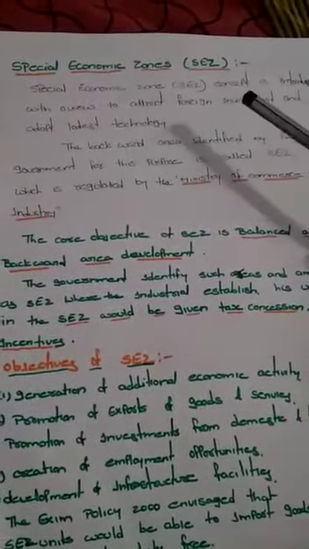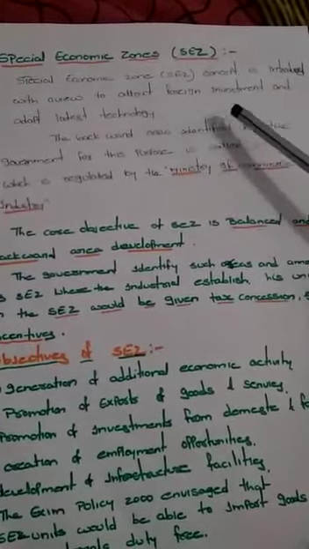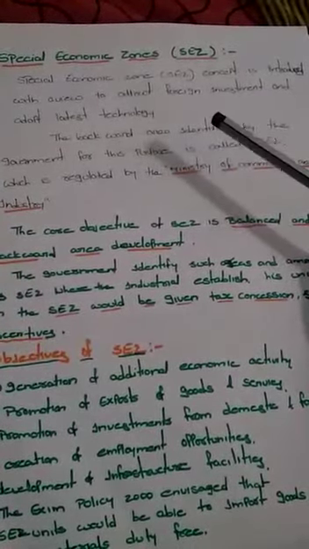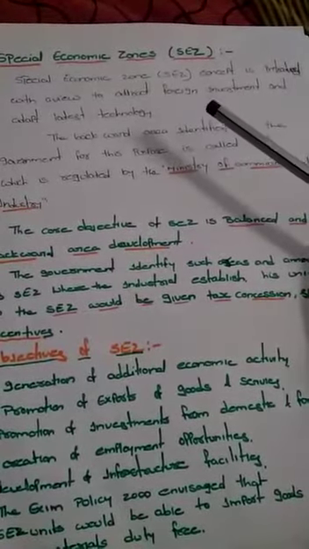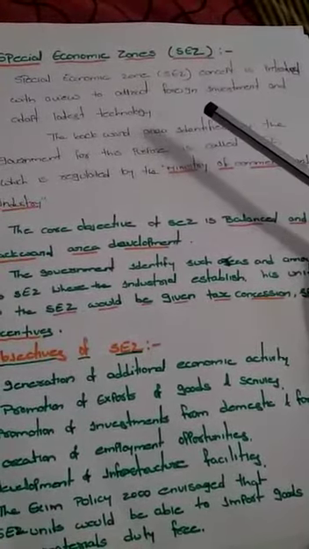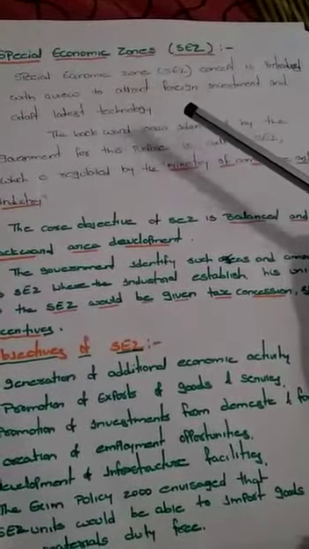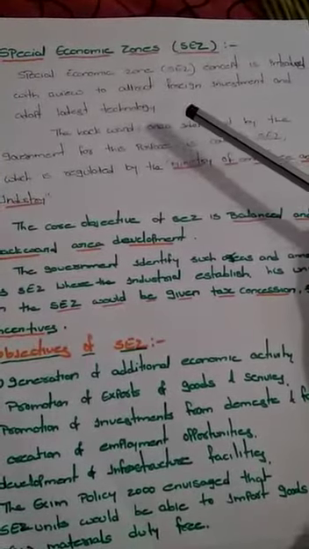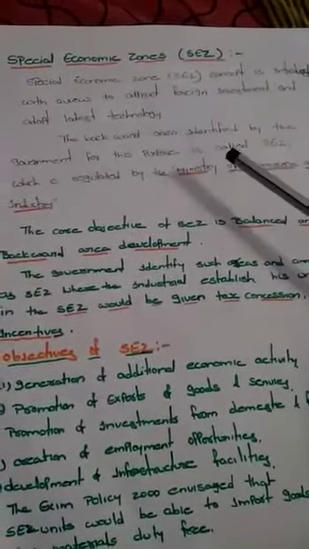The special economic zone concept is introduced with a view to attract foreign investments and adapt the latest technologies. That means the main concept is to attract investments from domestic as well as foreign sources, so that they can adapt the latest technology and start the industries in SEZ zones and develop the backward areas.